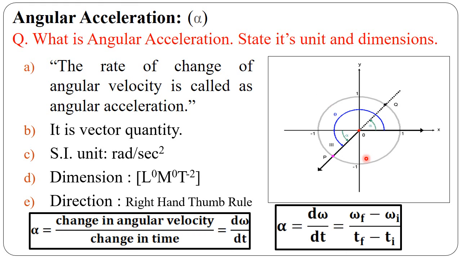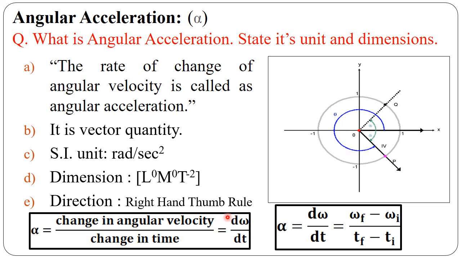So what should be its mathematical expression? As we studied in the definition, alpha is the angular acceleration, the rate of change of angular velocity. Rate means change with respect to time. The change in angular velocity is denoted by d omega and time by dt.